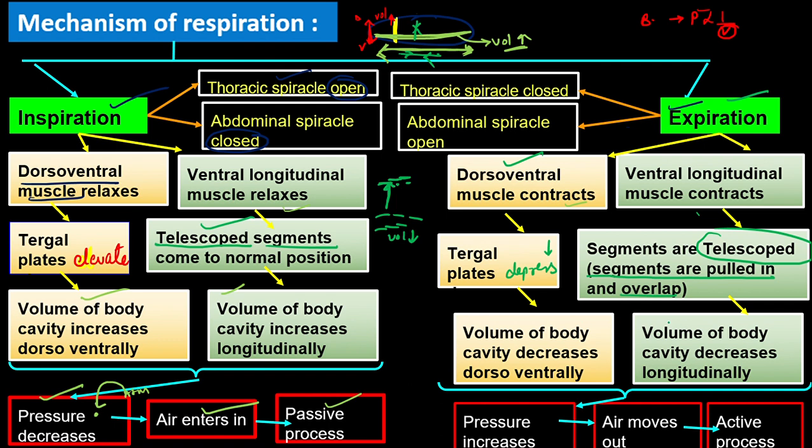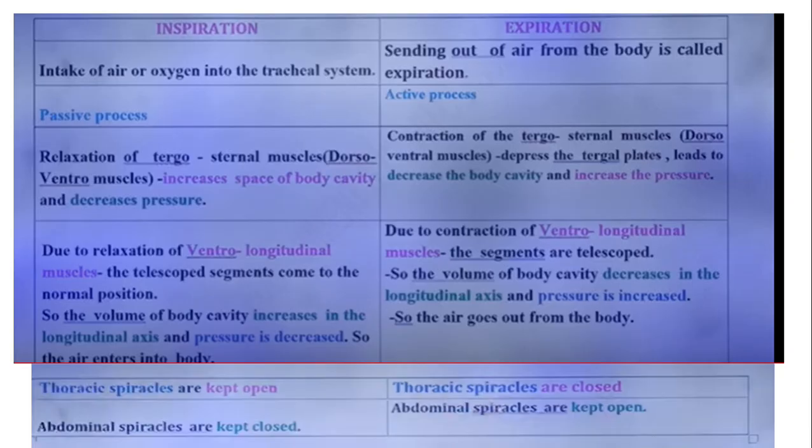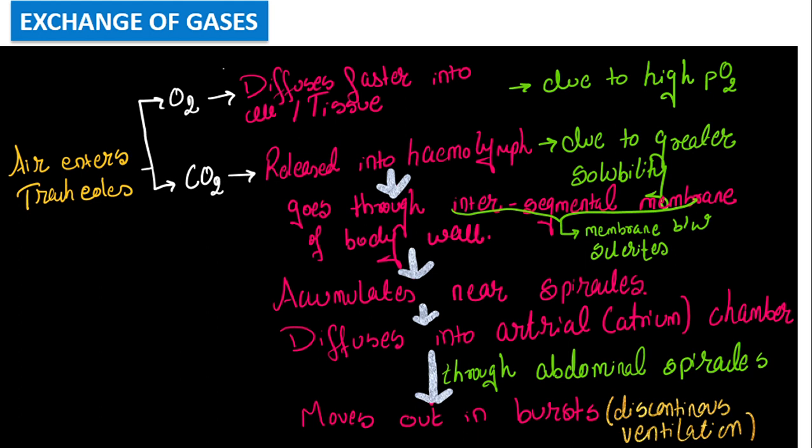Okay? Now here, as the volume decreases, what will happen to the pressure? Pressure increases. So if you have more pressure inside and atmospheric pressure is less, what will happen? Air will move from inside to outside. That process we call an active process. Here in this table you can see the same thing I have written over here. Either of them you can copy.